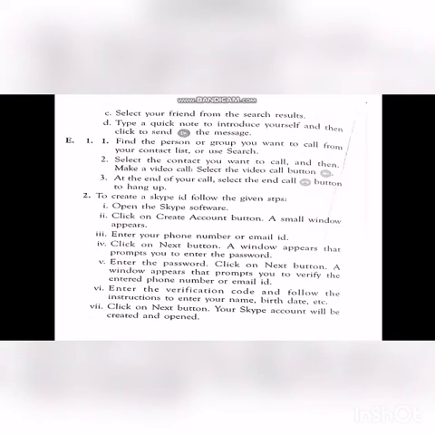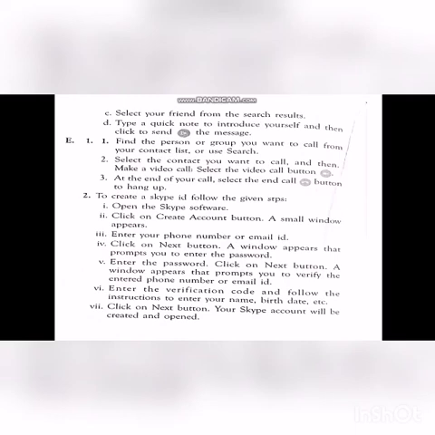Okay. Now application based question. First one, Nita is a manager in a company. She wants to add video conferencing to interact with the branch managers of 5 cities. Suggest her the way to perform her task effectively. Here answer, first point, find the person or group you want to call from the contact list or you search. Second point, select the contact you want to call and then make a video call, select the video call button. Third, at the end of your call, select the end call button to hang up. These 3 points you write.